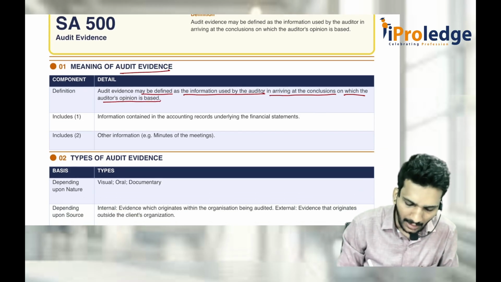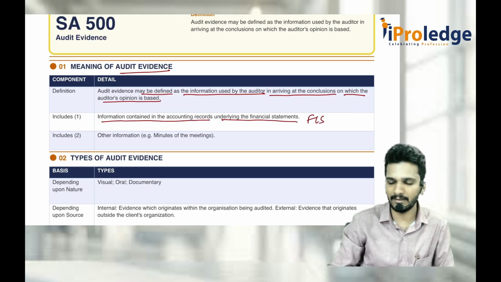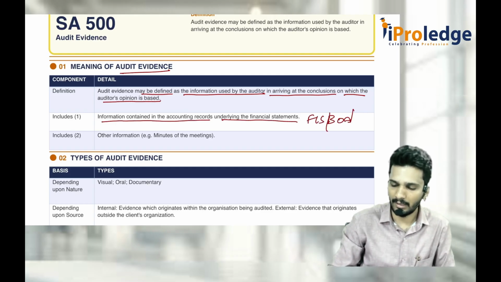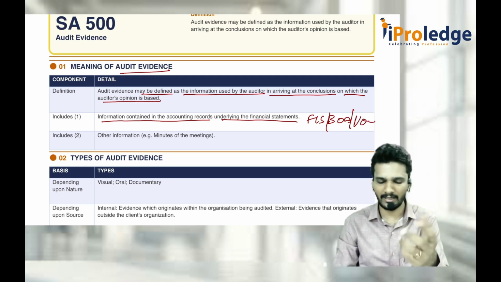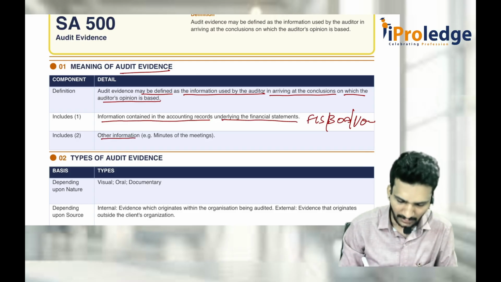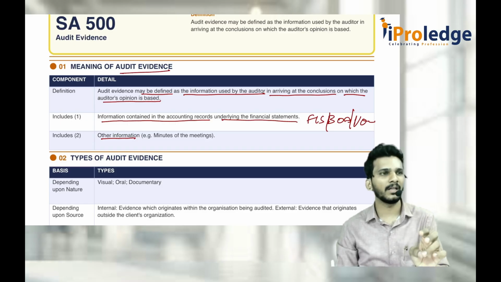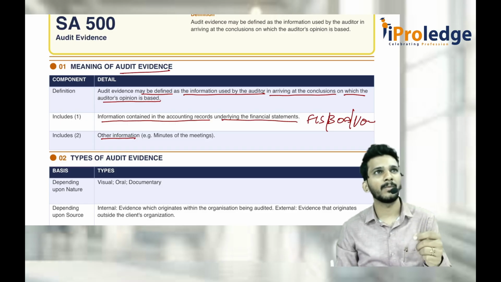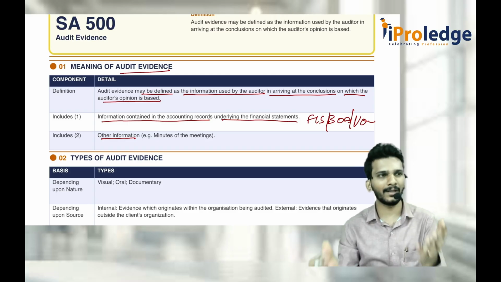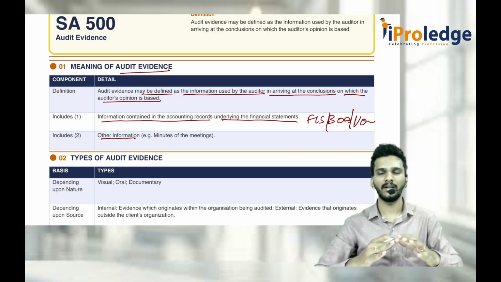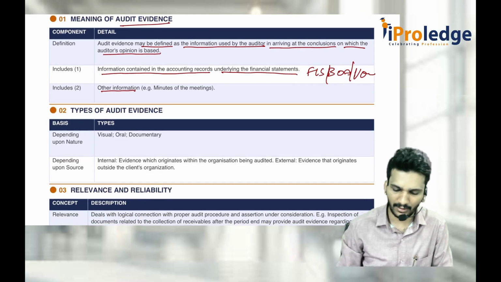So that includes all the information contained in the accounting records underlying the financial statements. That means financial statements, books of accounts, vouchers, etc. Everything, whatever is there, based on that only I'll come to a conclusion. And again, some other information. Other information means information other than the financial statements. Maybe minutes of the meeting, maybe board meeting minutes or EGM minutes, or maybe resolutions passed at every meeting. So that is the part other than the financial statements. That is what we keep as a base. Based on that, I derive a conclusion, come to a reasonable assurance and conclusion. Then I'll give the financial statements audit report.